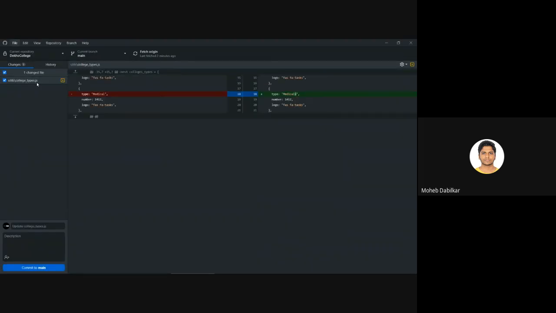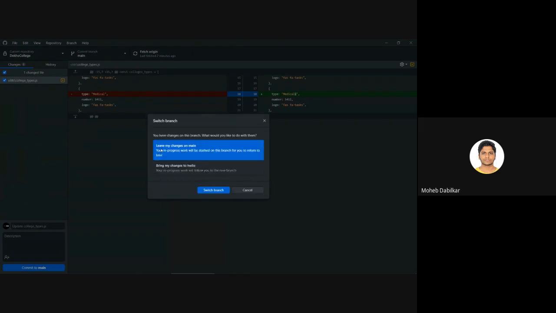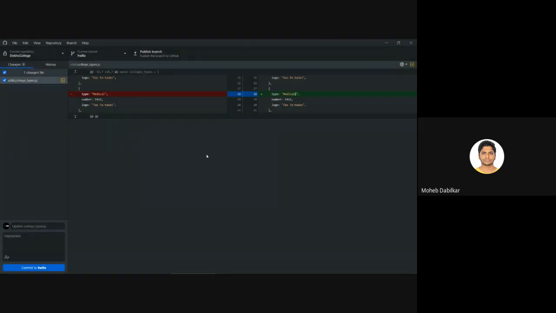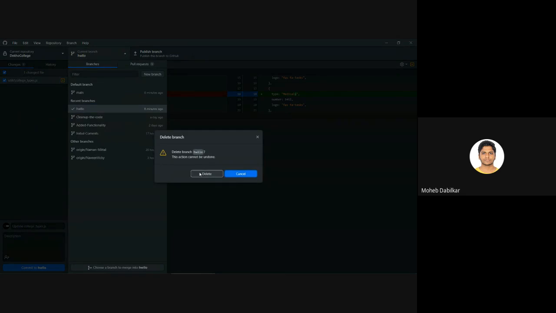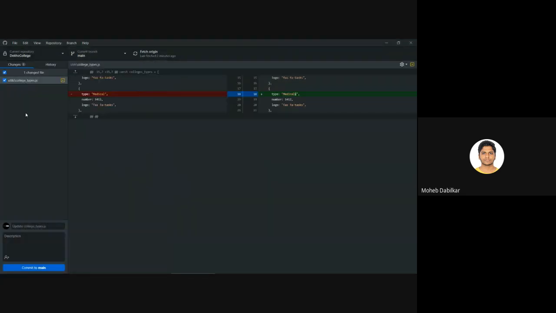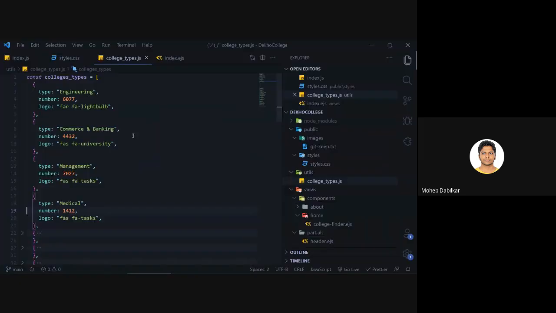You see there is a change over here, and if I create a new branch and say create branch, it will ask me to leave my changes on main or bring my changes to hello. So if I have to click over here, do not change directly on main. Once I click switch branch, it will take me to this branch. Now I will just delete this branch because we don't want to keep it, and let's just discard this change as well. So we have our original code.